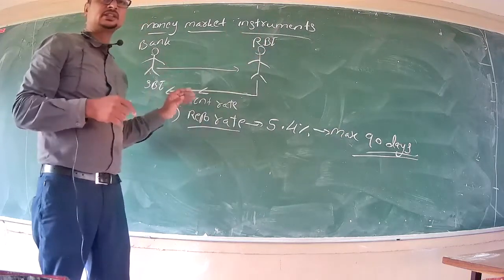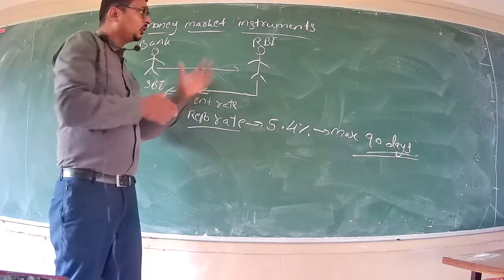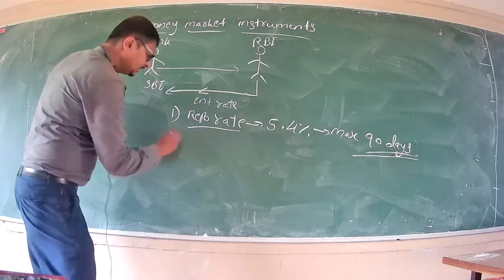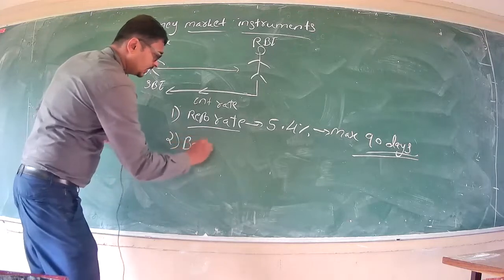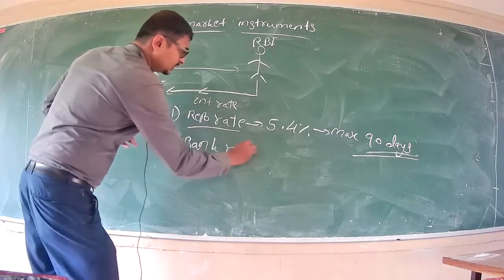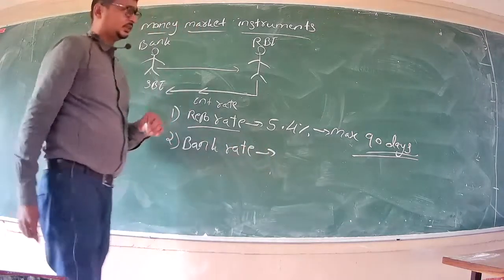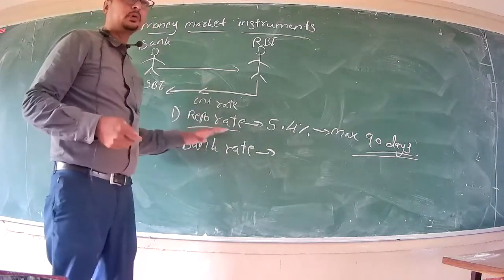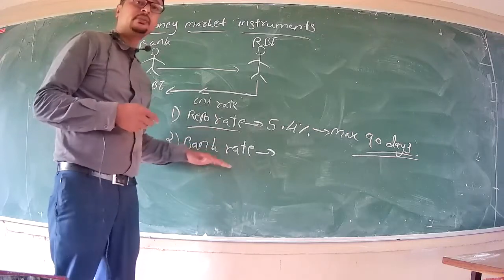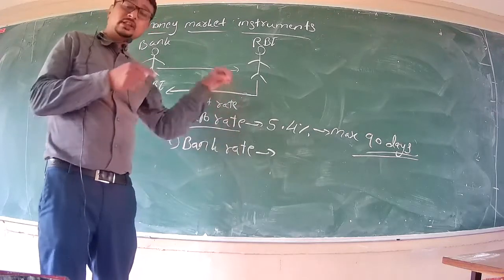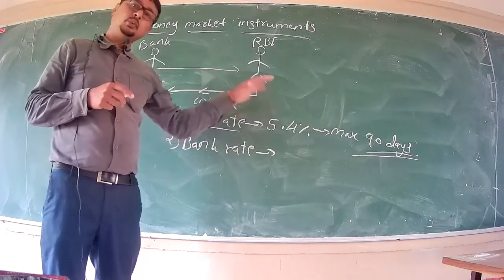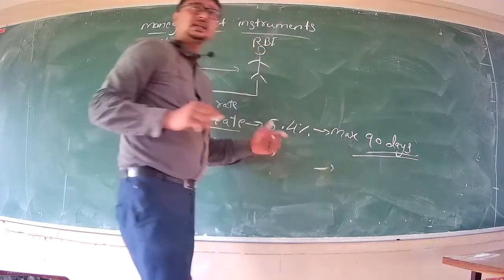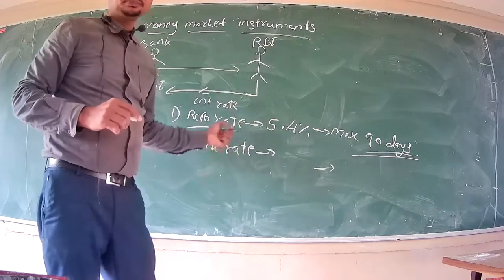Maybe any commercial banks, any other bank borrow from RBI, right? Now, the second money market instrument is called bank rate. So bank rate is also very similar to repo rate. Again, the bank rate can be defined as the rate at which banks borrow from RBI. Both the definitions are the same, but the time period to repay this loan is